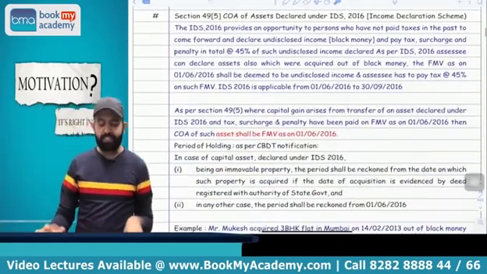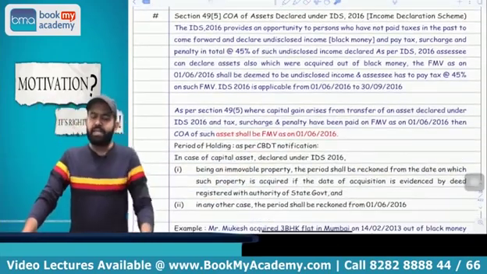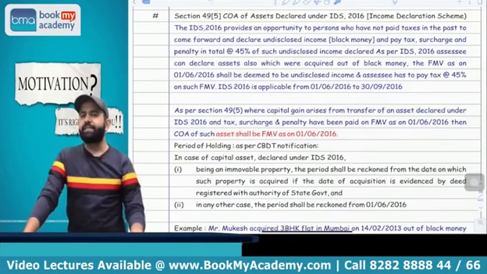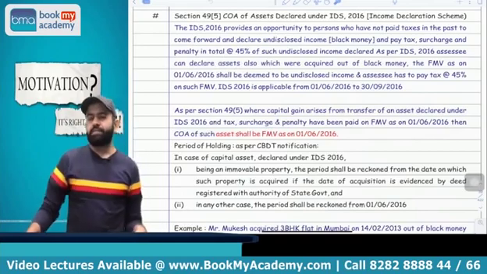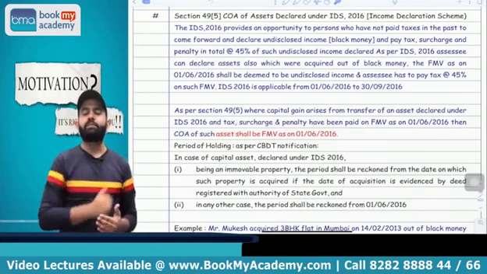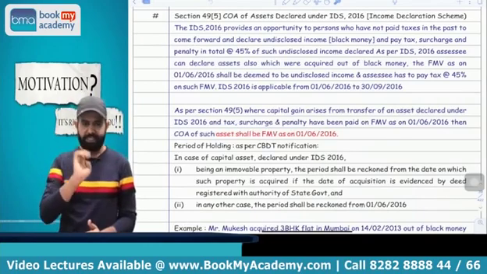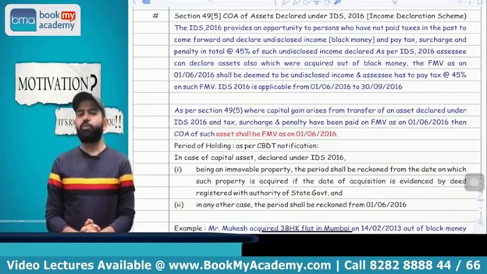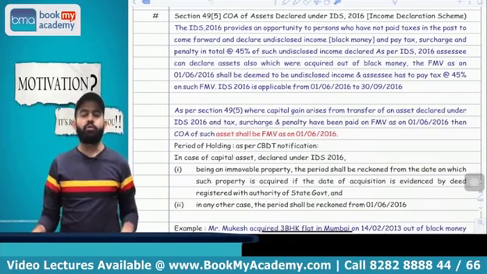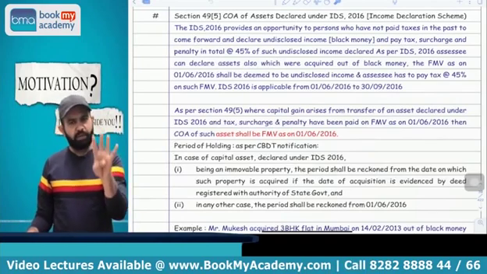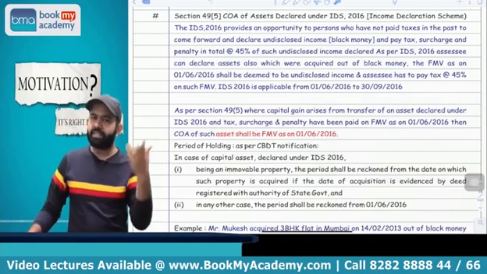Yes. Now the next part is related to 49(5). That is the Income Declaration Scheme. In 2016, the Modi government announced one scheme. The name is IDS, that is Income Declaration Scheme 2016. Now this scheme was applicable between 1st June 2016 till 30th September 2016, for 4 months basically. As per that scheme, you can disclose all your black money or black assets, just you have to pay 45% tax including penalty and interest. You have to just pay the 45% and your money will be white money.